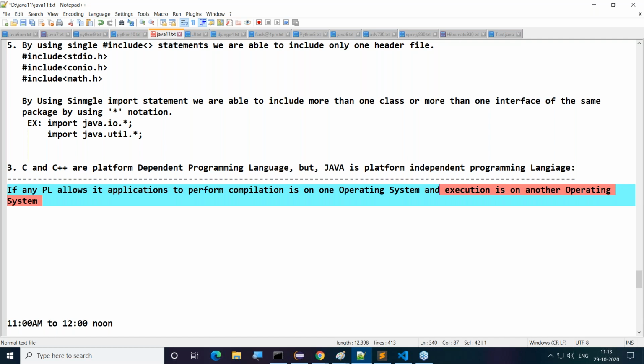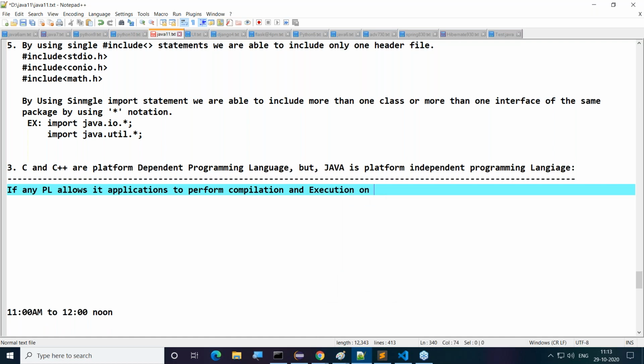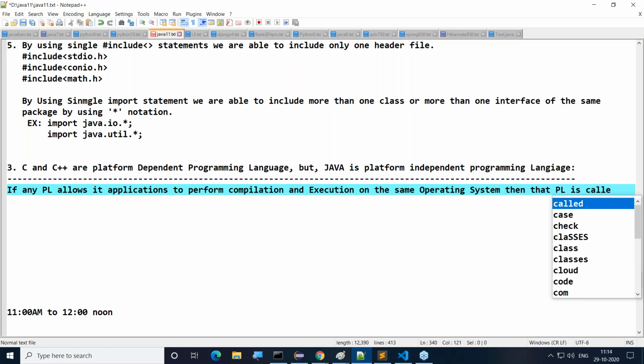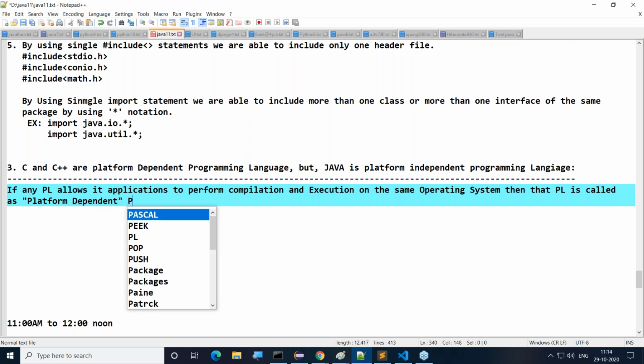Otherwise, if any programming language allows its applications to perform both compilation and execution on the same operating system, not on different operating systems, then that programming language is called a platform dependent programming language.